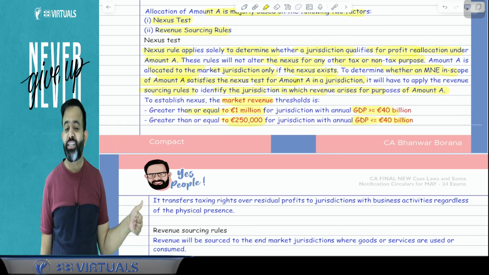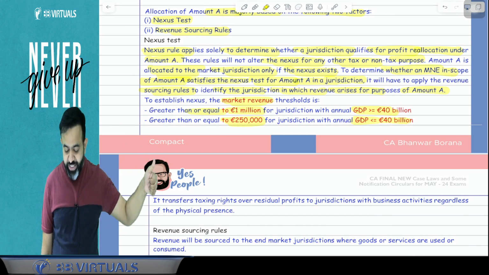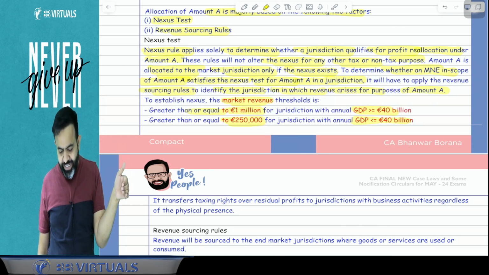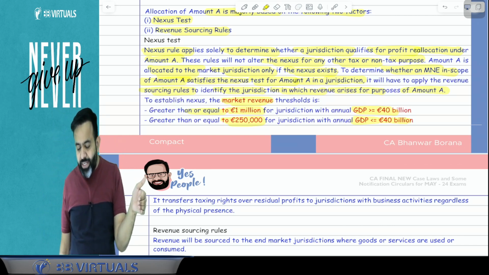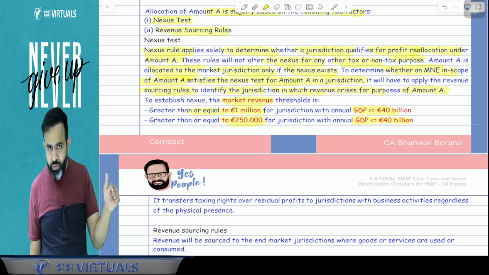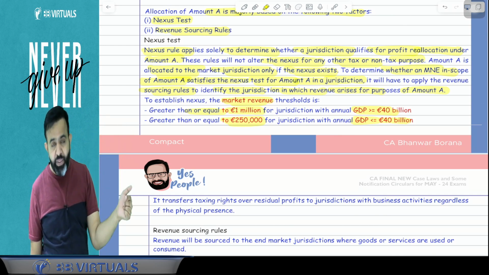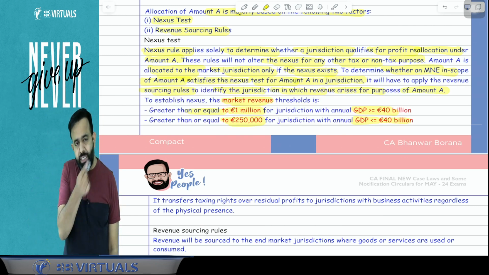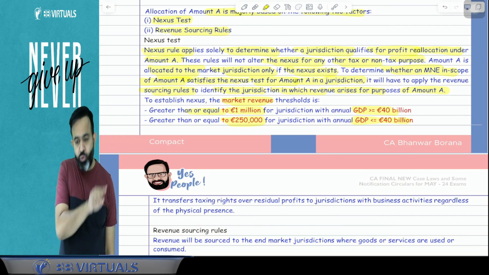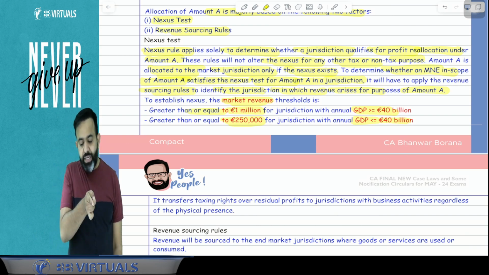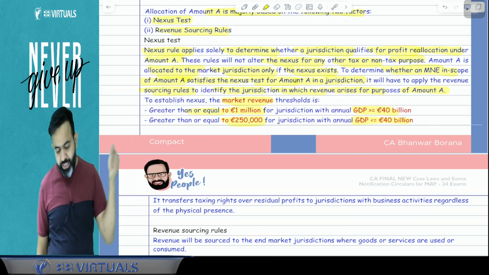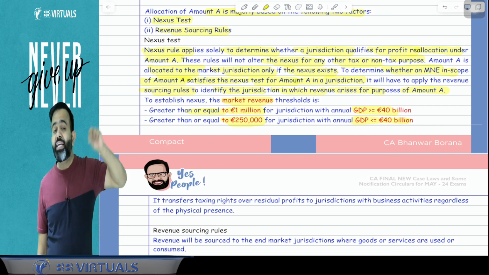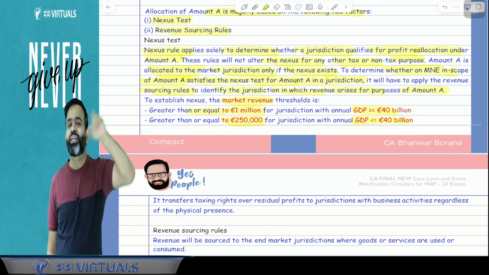The condition is: suppose Facebook is getting revenue from that country, and that revenue is more than 1 million euros, if that country's GDP is more than or equal to 40 billion euros. And if that country's GDP is 40 billion euros or less, then the revenue from that country must be 250,000 euros. Then that country will get the right to tax that excess profit.